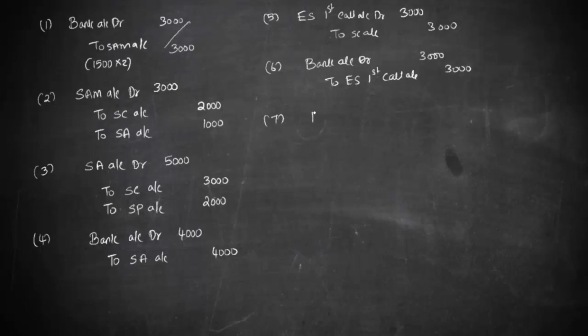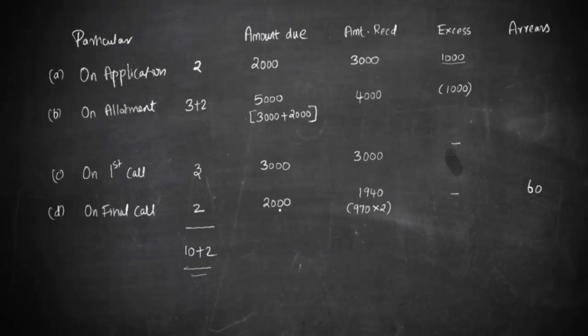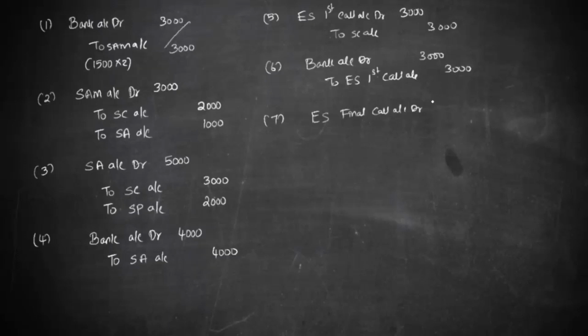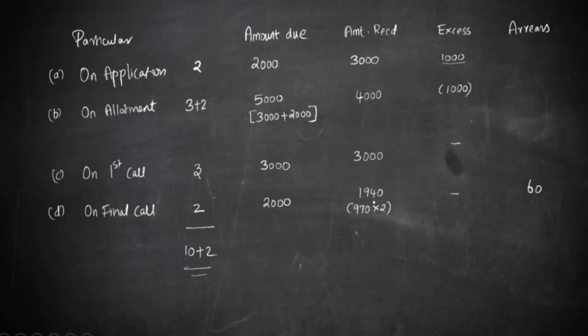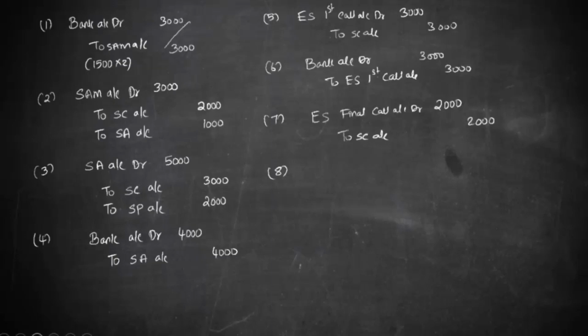But when it comes to the final call, let's pass the due entry first. Equity share final call account debit. The amount is the same 3000, I believe. Yes, it's not 3000, it is rather 2000. It is 2000 to share capital account 2000. So that is done. But when it comes to the realization, you have an issue. You have not realized all. Look here, you have realized only 1940.